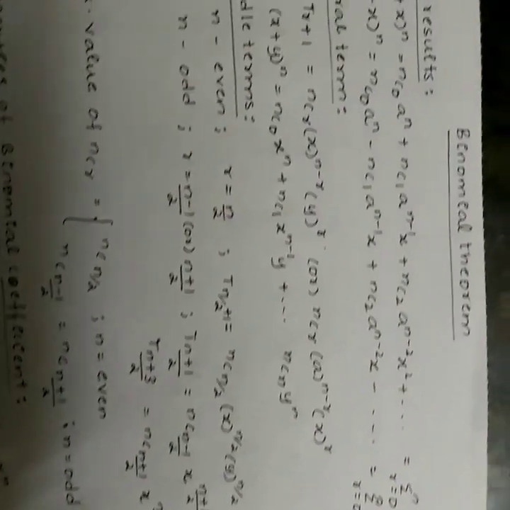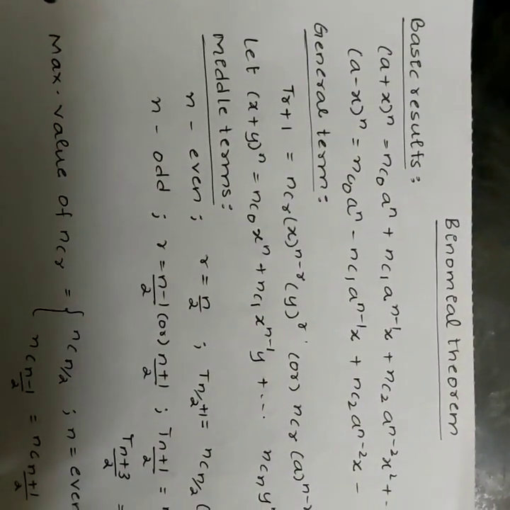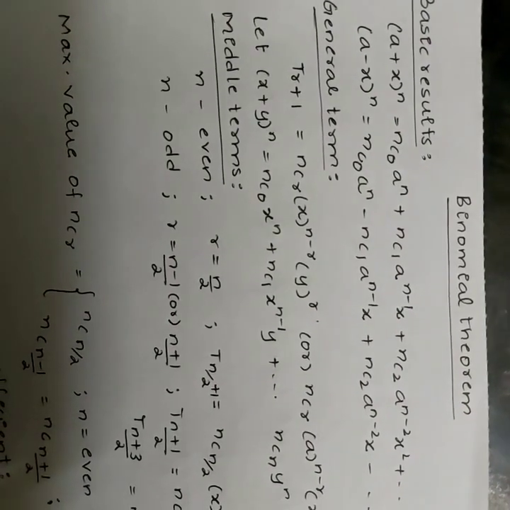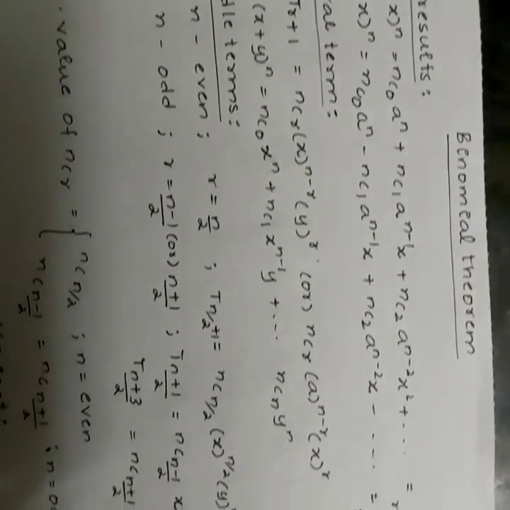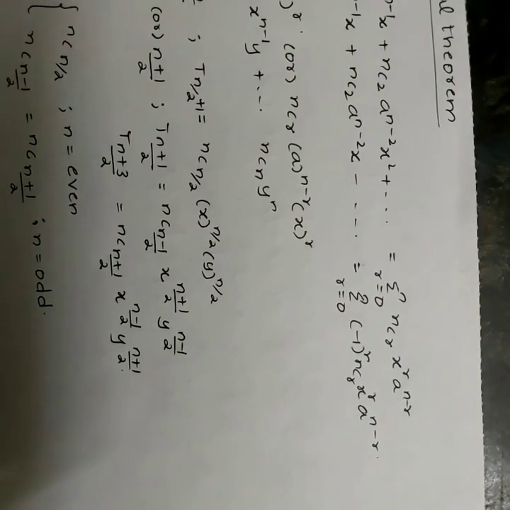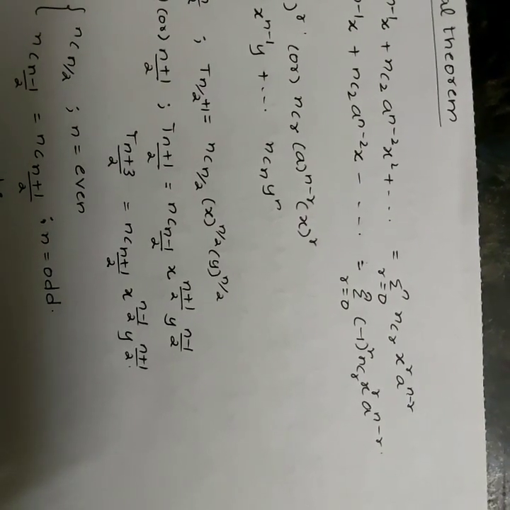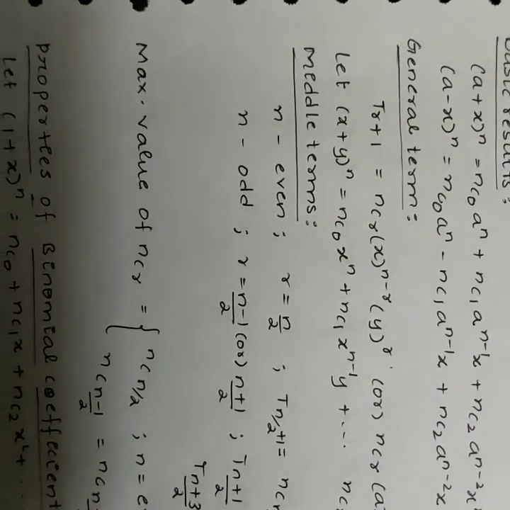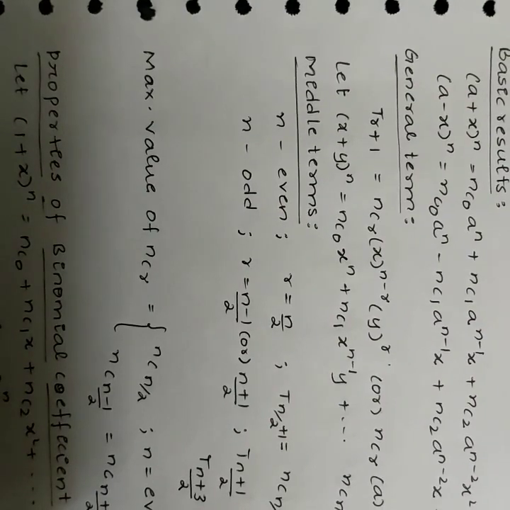(a - x)^n is equal to nC0 a^n - nC1 a^(n-1) x + and so on. Sigma r = 0 to n (-1)^r nCr x^r a^(n-r). The general term in the series of (x + y)^n can be written